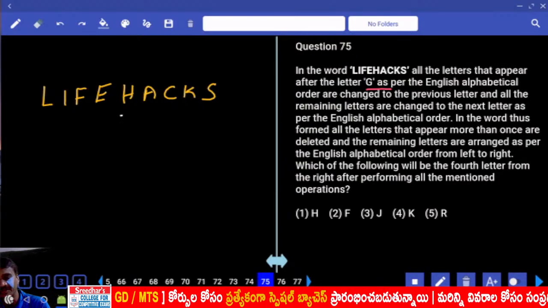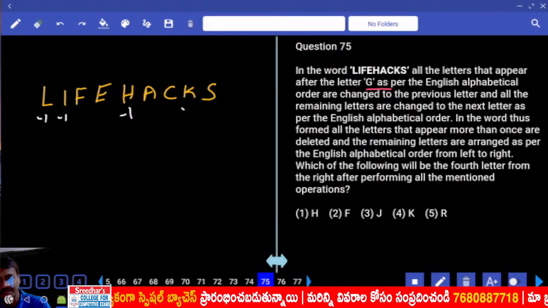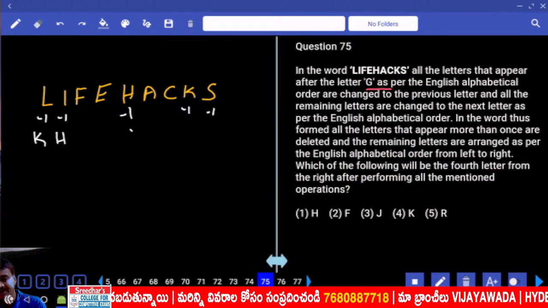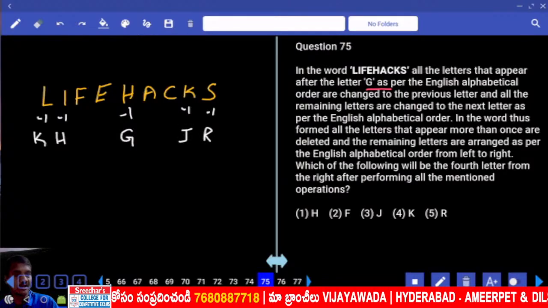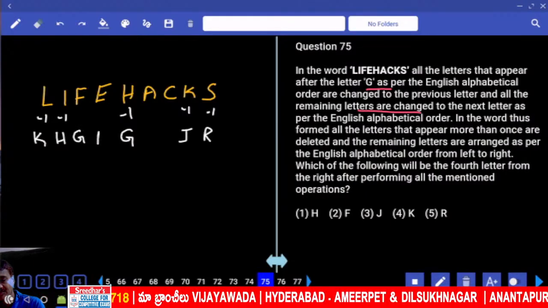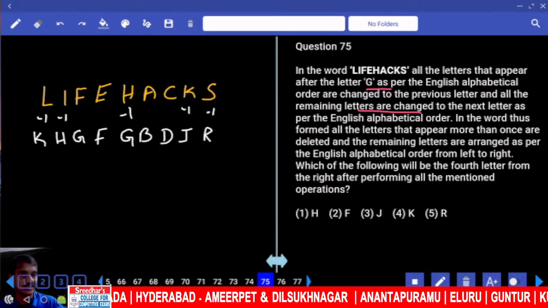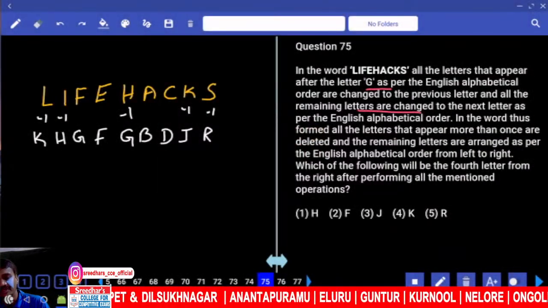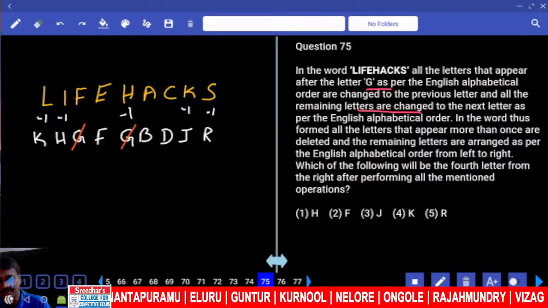After G, that is H minus 1, L minus 1, I minus 1, K minus 1, S minus 1. Now L minus 1 is K, I minus 1 is H, H minus 1 is G, K minus 1 is J, S minus 1 is R. And all the remaining letters are changed to the next letter. F plus 1 is G, E plus 1 is F, A plus 1 is B, C plus 1 is D. Then, in the word thus formed, all the letters that appear more than once are deleted. What are to be deleted? The ones appearing more than once, H. Now G deleted, F, B, D, J, R.